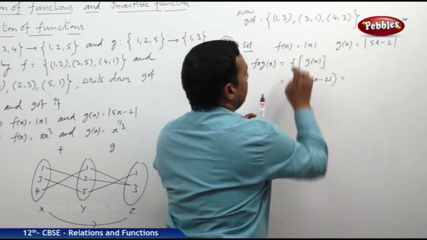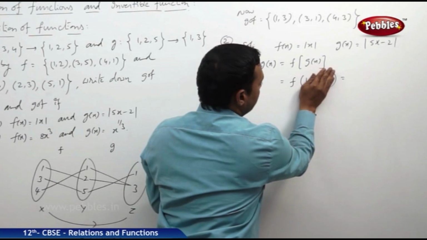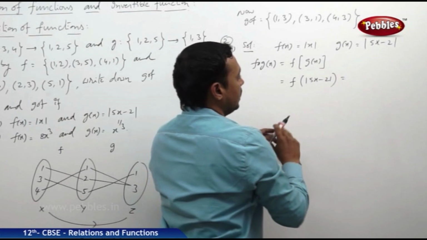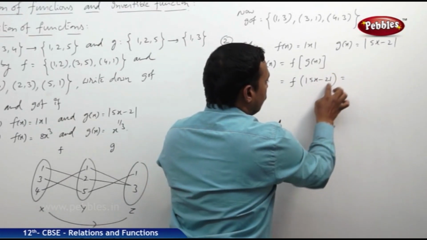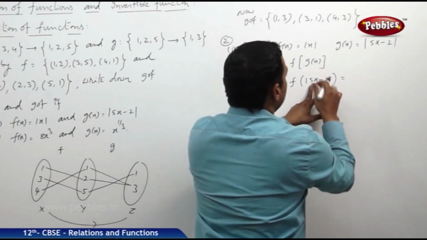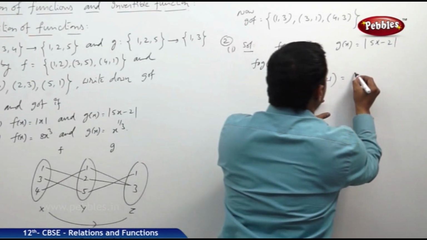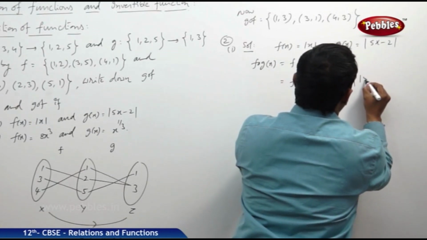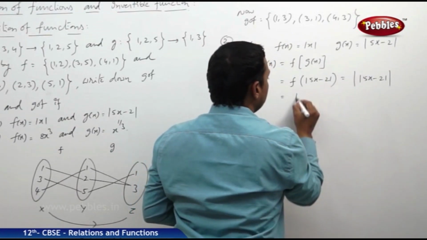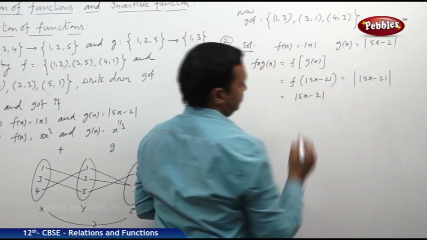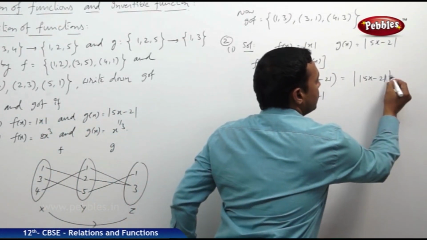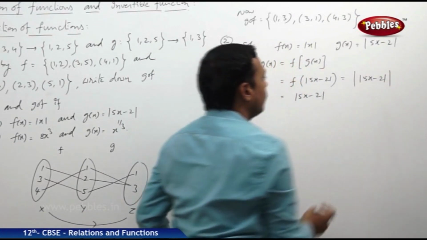So for every x belonging to the domain, f of x is defined as mod x. So here x is equal to modulus of 5x minus 2. By the definition of f, we can write it as modulus of mod 5x minus 2. Of course, that is nothing but modulus of 5x minus 2. Modulus of a modulus function is itself the mod function.